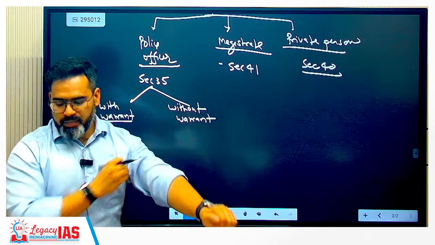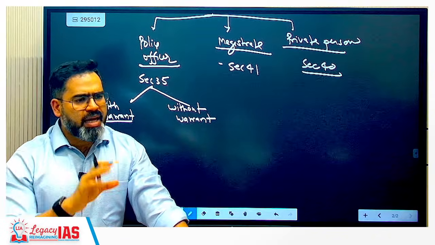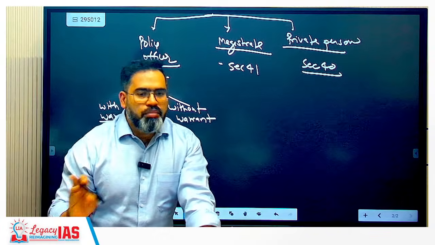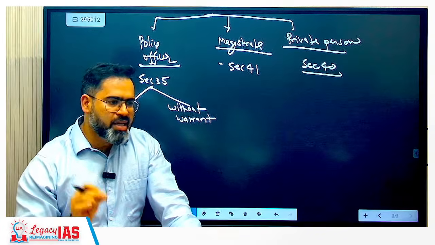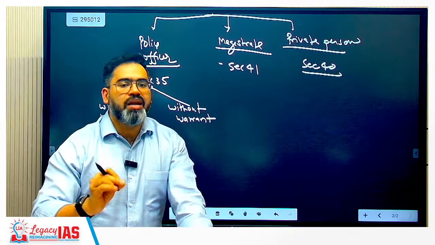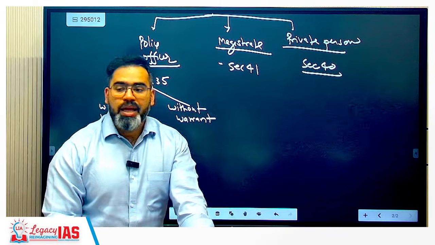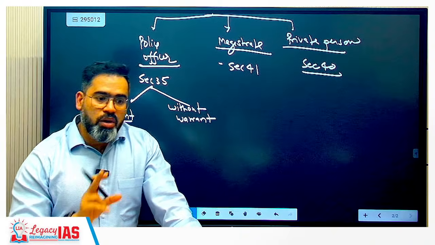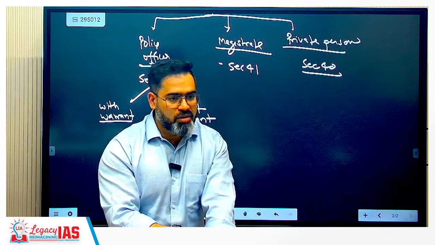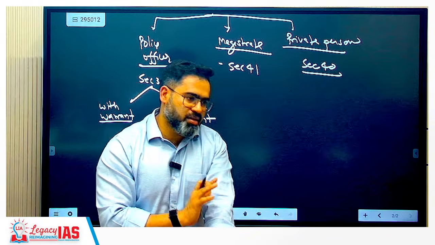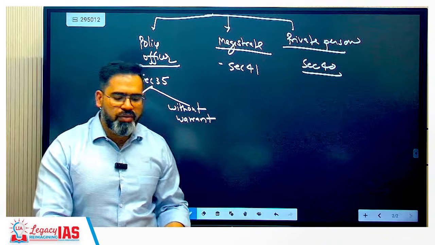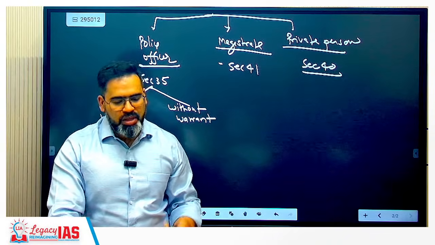Understood? Like a defamation case, which is a non-cognizable offense. Here naturally there will be no arrest. But if they are asking your name, your address and everything, and you are not giving that information to the police officer, then they have every right to arrest you. So in non-cognizable offense also police can arrest you if you are not furnishing the details. Understood? And in cognizable offense, definitely the police officer can arrest you without any warrant.